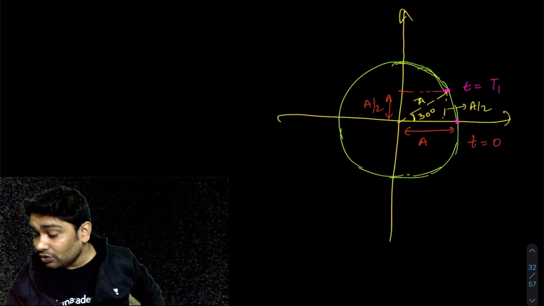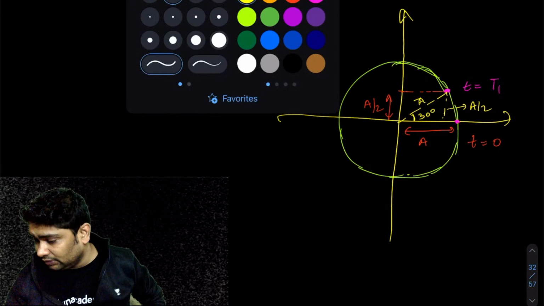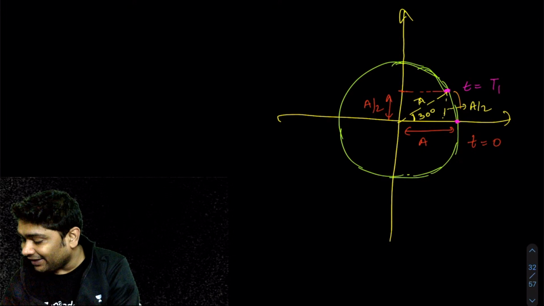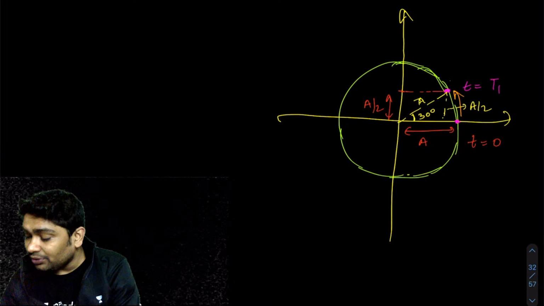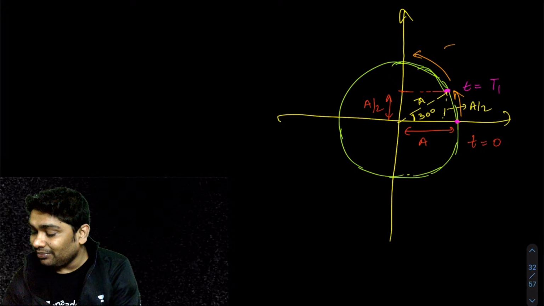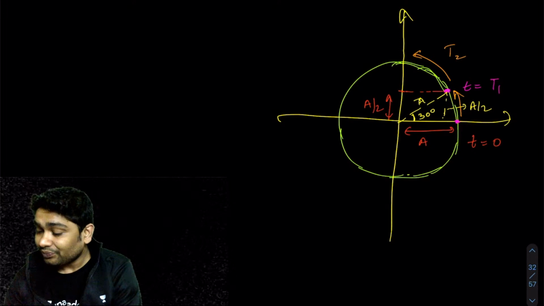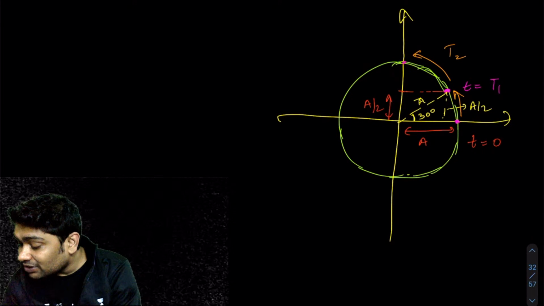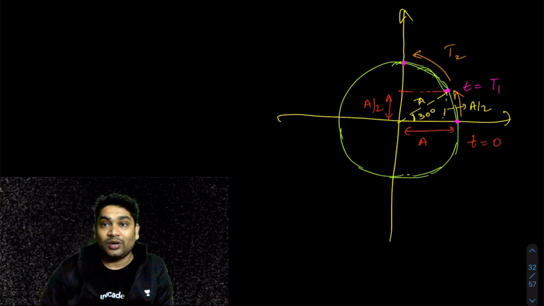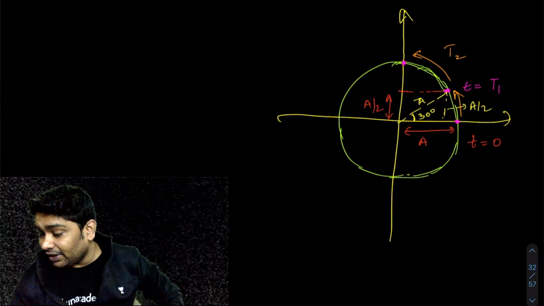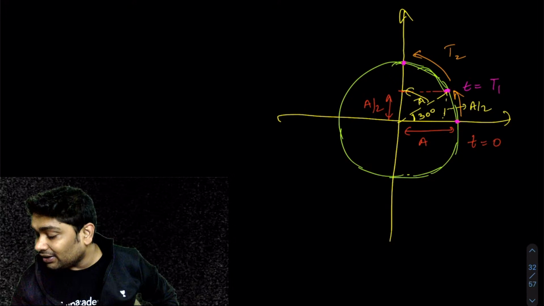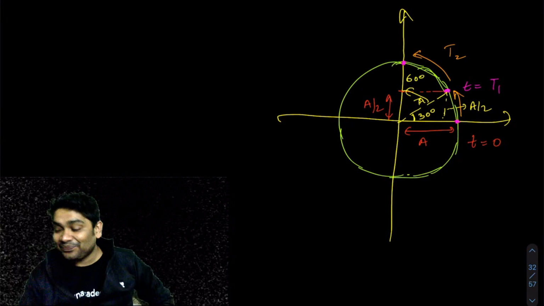Okay. So from here to here, the particle takes time t1. Now from here to here, the particle takes time t2. To reach the extreme, our rotating particle must have reached here. So what is the angle turned by the rotating particle? From here to here, the rotating particle turns an angle of 60 degrees.